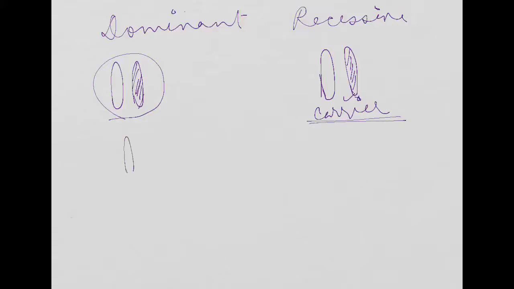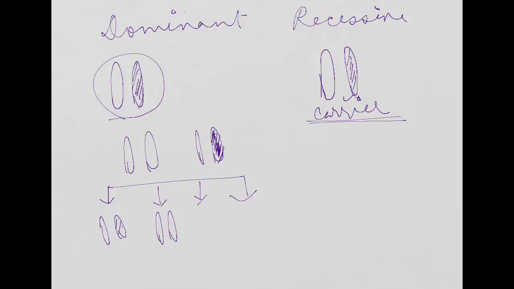Suppose a cross between a healthy female and an unhealthy male having a defective X chromosome. Then there will be a probability of forming 4 types of progenies. Suppose one will have the defective one, one will have the non-defective one, and the other will also have the defective one. So this type of thing will happen.